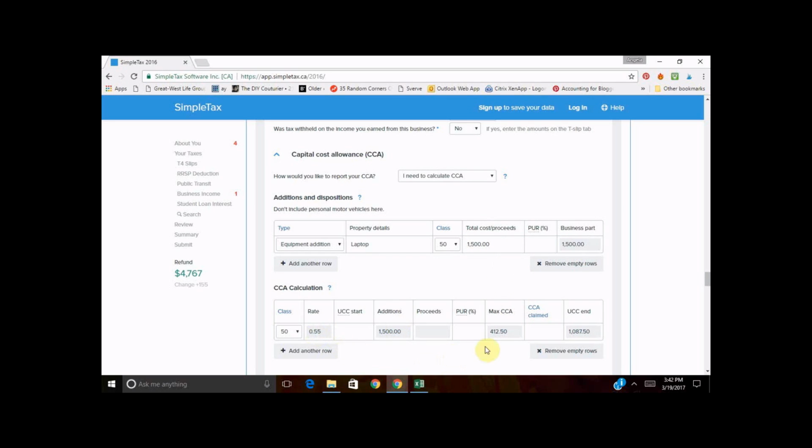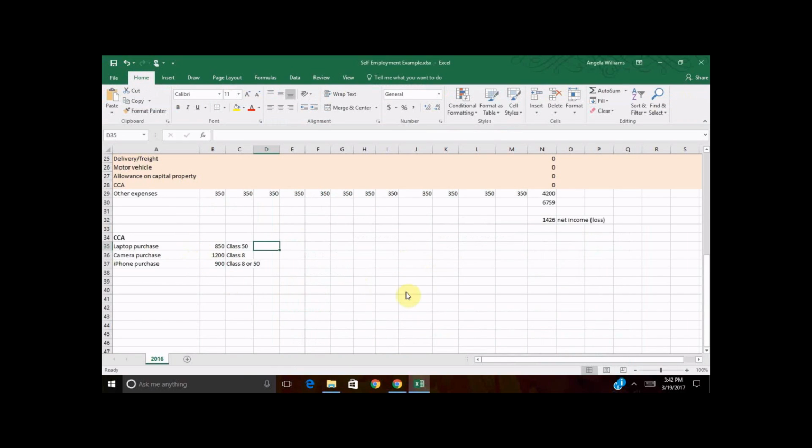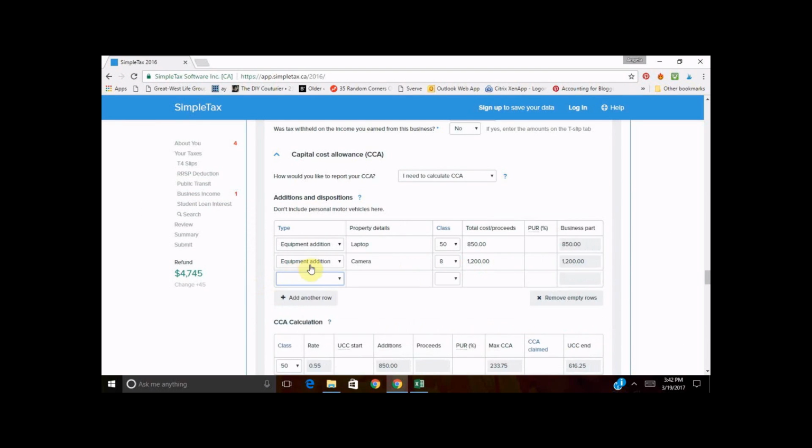And then it's going to calculate, so it's going to deduct $412, or you can select a different amount. We're going to add a row here for the camera next. So the camera was, let's make that the right number. Camera is class 8 and it was $1,200. And then finally we have an iPhone.